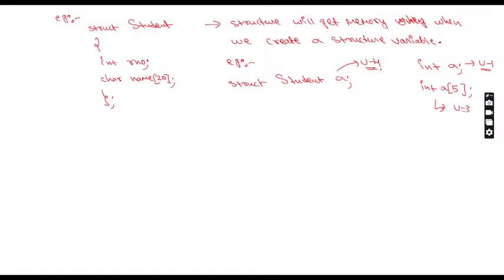Now tell me, what is this A? If anyone asks what this A is, what will you say? It is a variable. What is the name of the variable? A. Which variable is it? Integer. How many values can we store? Only one value. You know already from unit 1, if you want to store values, that many variables we need to create. Here I have created only one variable, so we can store only one value.